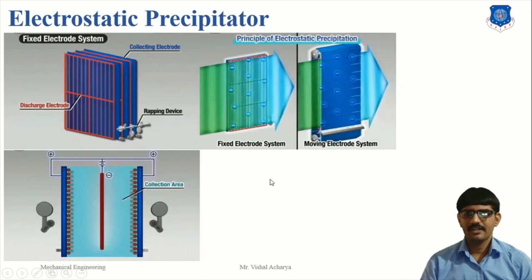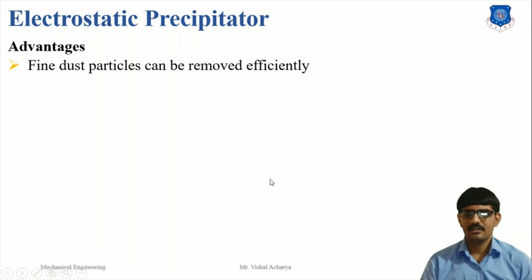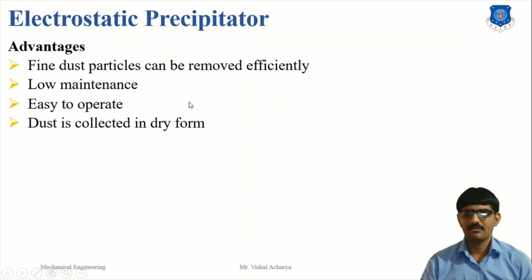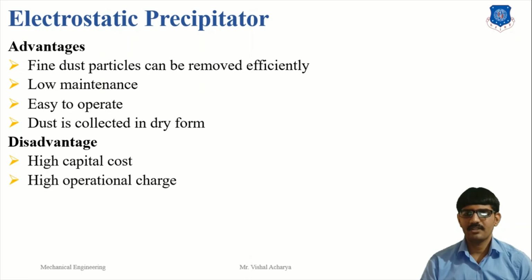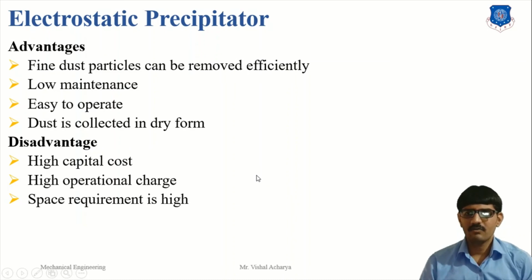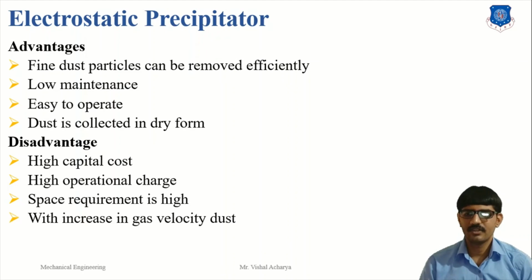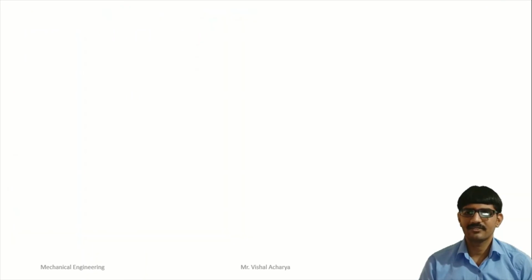The advantages of the electrostatic precipitator are that fine dust particles can be removed efficiently, low maintenance cost, easy to operate, and dust is collected in dry form. The disadvantages are high capital cost, high operating charge, and high space requirement. In this type, high voltage is required, like 10,000 to 13,000 volts, for the positive and negative electrodes. With an increase in gas velocity, collection efficiency reduces. Thank you.